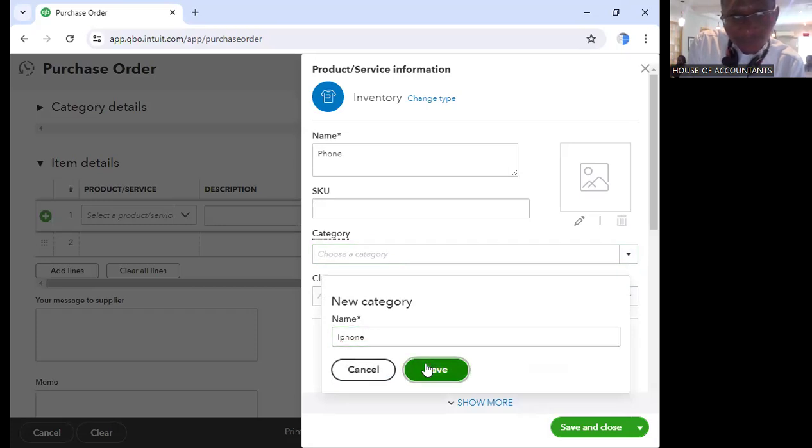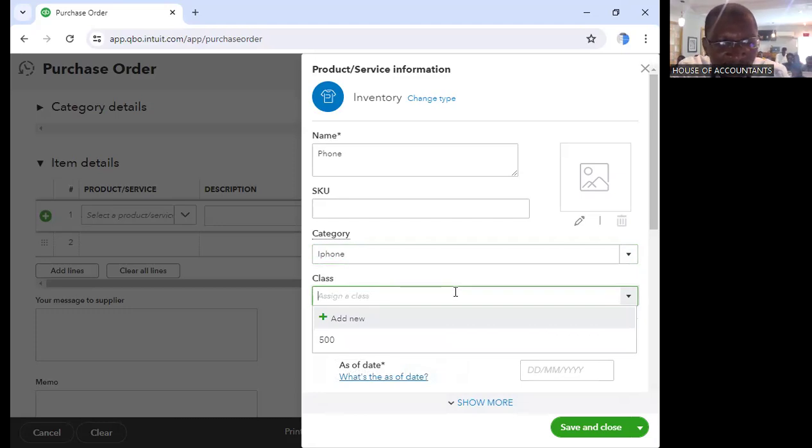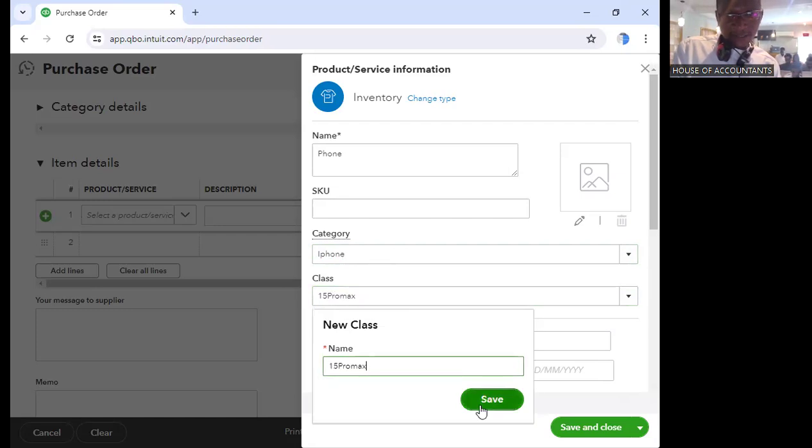Save. Then class: Apple. Okay, 15 Pro Max. I hope that's not a phone you are using. So 15 Pro Max. Okay, and save.